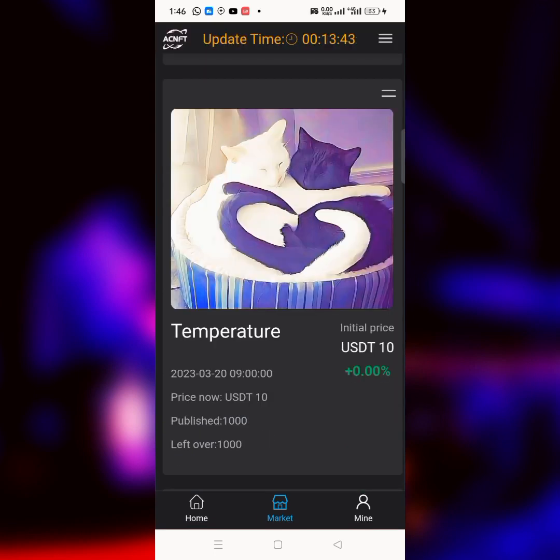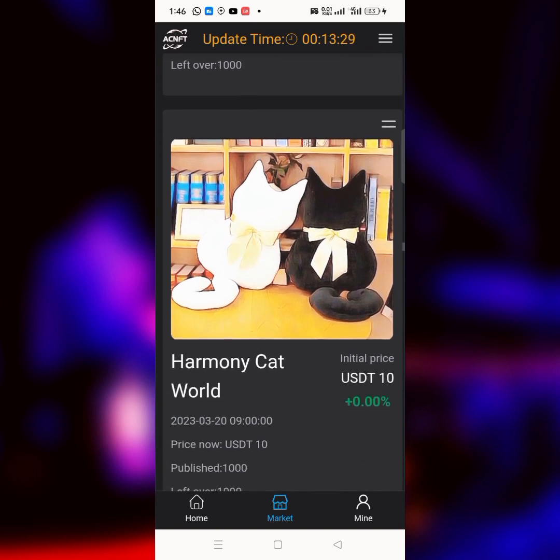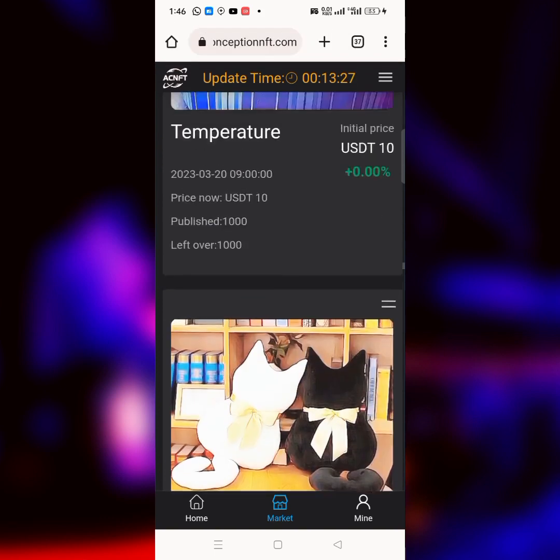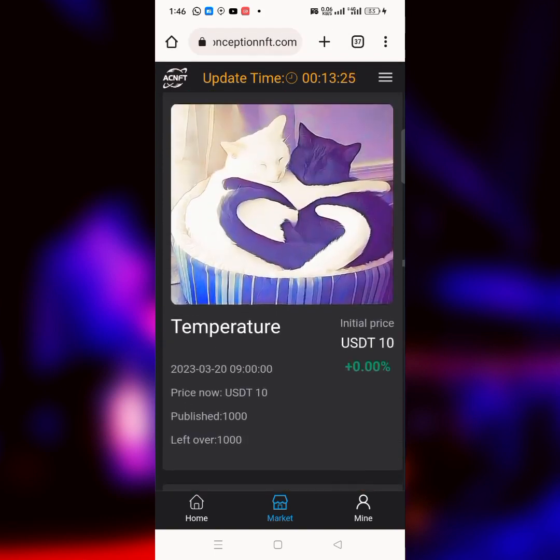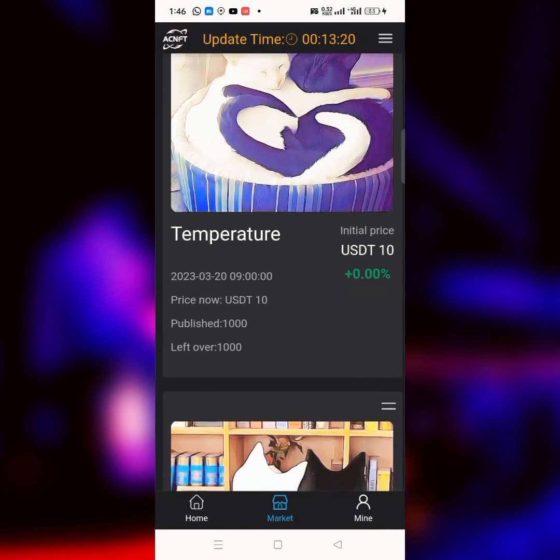So in a few minutes' time now, this particular NFT is going to be launched on this particular platform, and anybody that jumps into it with a minimum of $10 to buy it keeps on getting gains every single day. As you can see, these two NFTs, this Harmonic Cat World and this particular Temperature NFT, are the two NFTs that are going to be launched on this particular platform. And they are going to publish 1,000 pieces of the NFT collection. The same thing goes for this one.